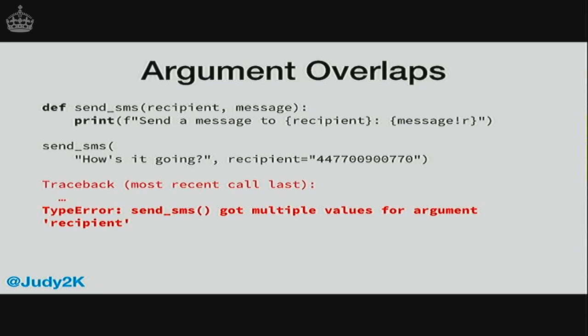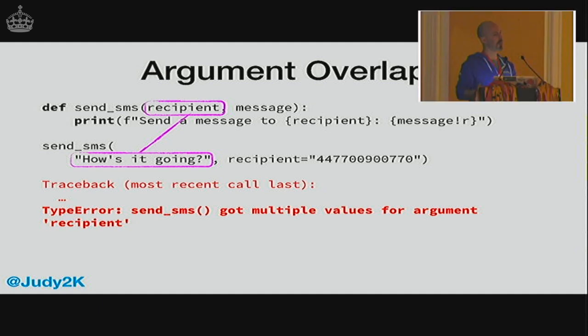So in this function definition, the first argument is bound to the first parameter called recipient. And then it's now finished mapping all the positional arguments, so it's now going to map the named arguments, and the named argument is recipient. And recipient has already been bound, so you get this error explaining that you've provided multiple values for one argument. It doesn't know which one to pick. So Python helpfully raises an error in this case.